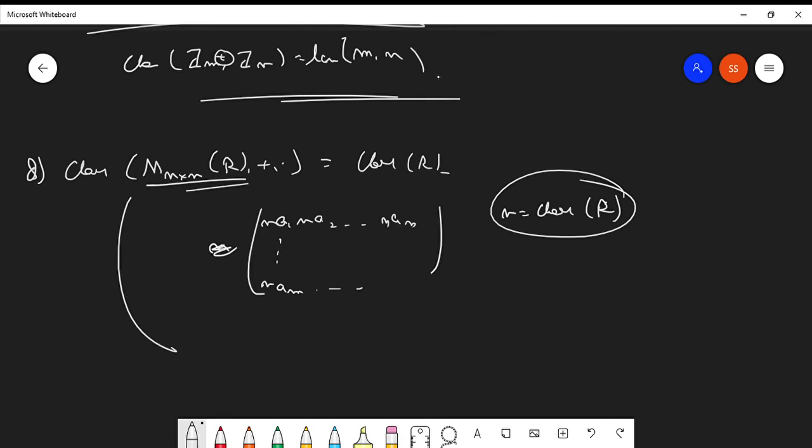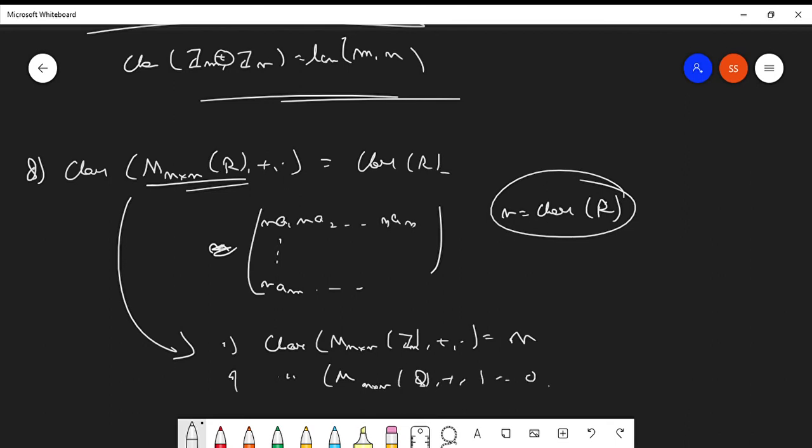So from here what can we conclude? The characteristic of M n cross n Z, let's say Zn, is n. Characteristic of M n cross n Q is 0. Is it clear? Is it clear?